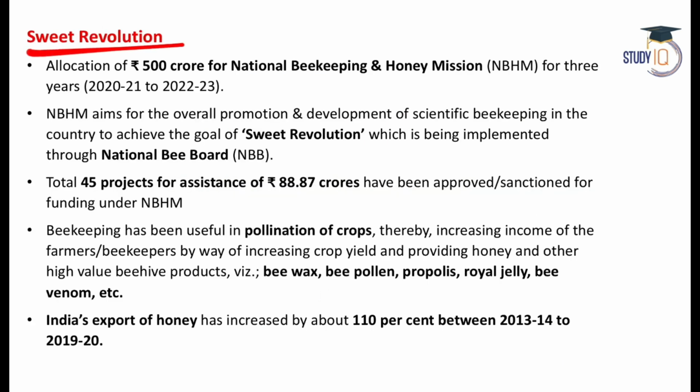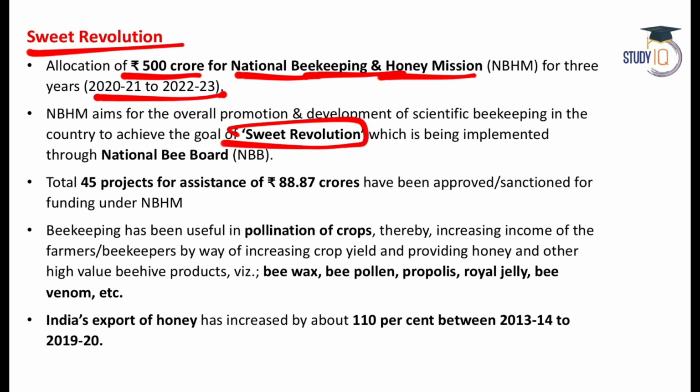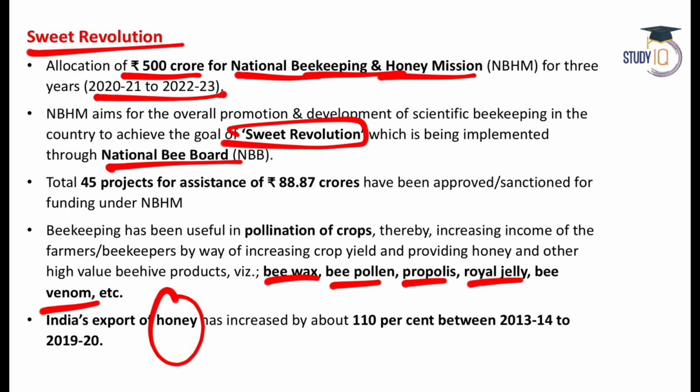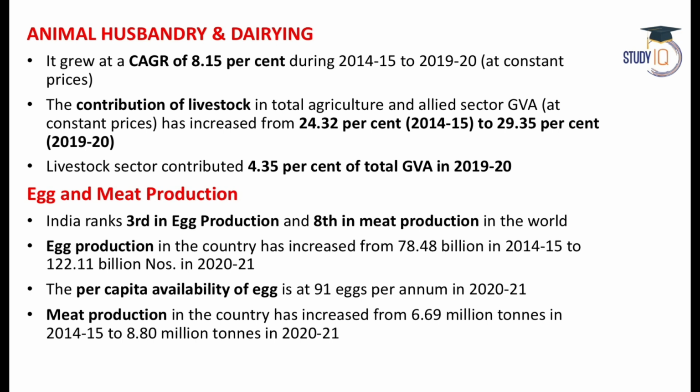Sweet revolution is picking up, that is honey production. So 500 crore has been allocated for 3 years till financial year 23 for National Beekeeping and Honey Mission. And this is what we call the sweet revolution. We also have National Bee Board in India. And not only honey, we can also get bee wax, bee pollen, propolis, royal jelly, bee venom, etc. These are other commercial products that we can get from rearing of the honeybees. We are exporting honey and exports are increasing at a good rate.